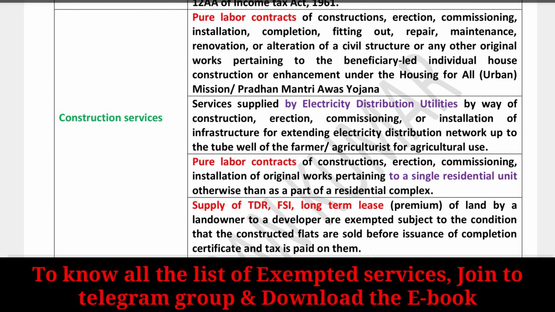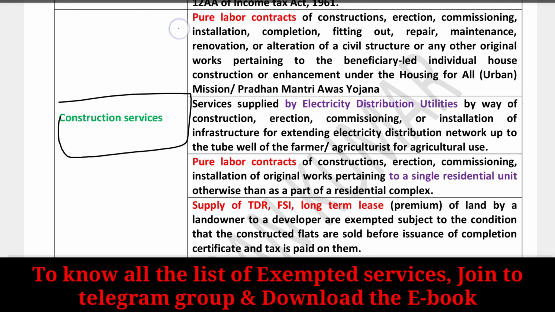So please go through the remaining parts of services which were provided by the central government, state government or union territory. I am posting the same document, the same ebook, on the Telegram link, so you can go through. So I am moving to the next part, that is construction services.